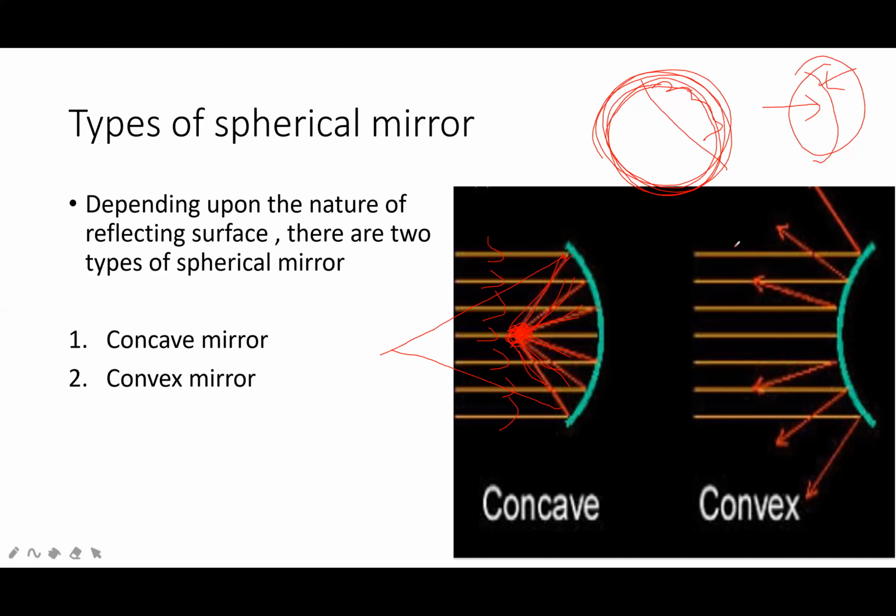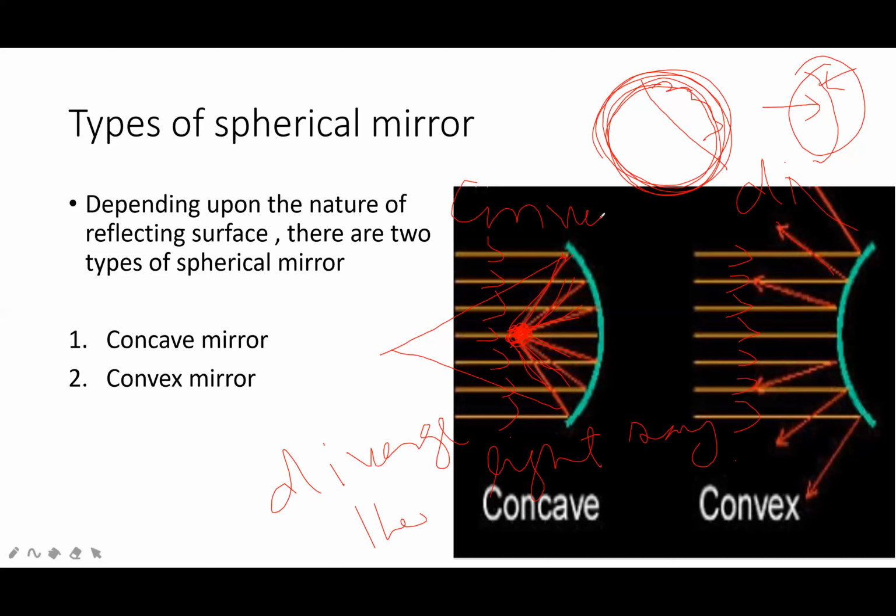Here, a parallel beam of light strikes the convex mirror, whose external side is polished. It diverges the light rays. If a mirror converges the light rays, it is called a concave mirror. If it diverges the light rays, it is called a convex mirror.